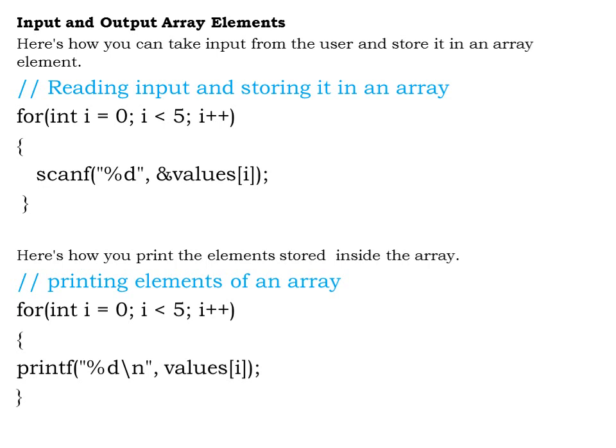At 1006 I can see that the element 17 is available, and at 1008 I can see that the element 9 is available. So the size of the array is 5 into 2 bytes. So a total of 10 bytes of memory location is made available to this array, and all these memory locations are contiguous. That means all are having continuous memory locations.